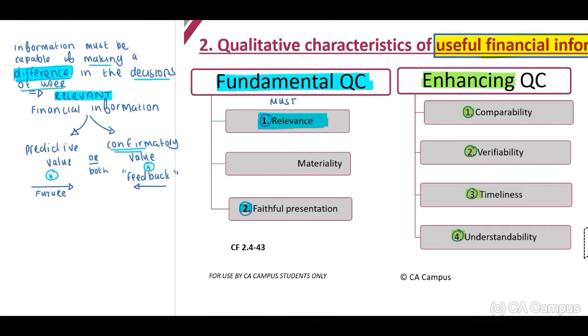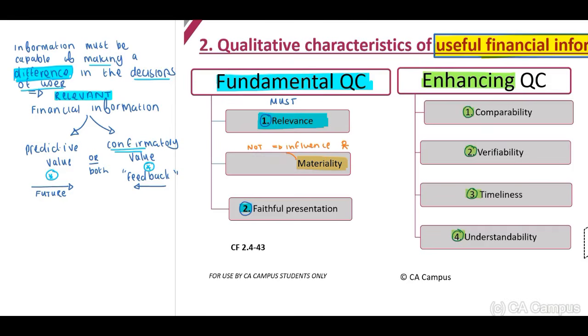Right. Now, when we look at materiality, what is materiality in terms of our conceptual framework? Information can be material, and this is an important thing to ensure that you understand. If you do not include the information, this will have an influence on the decision makers, the people that actually use the financial statements.